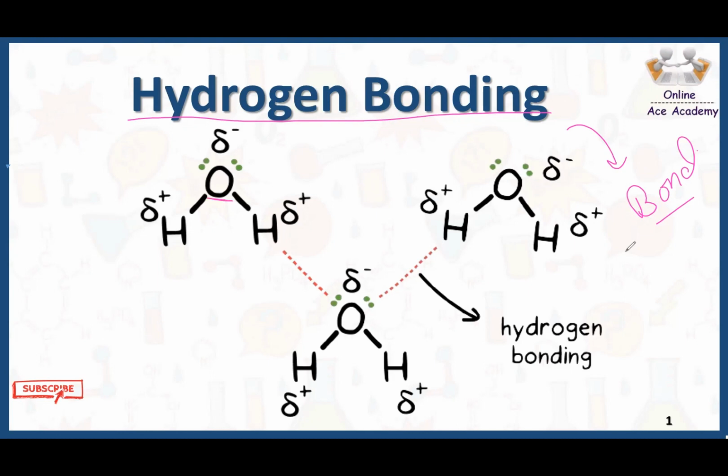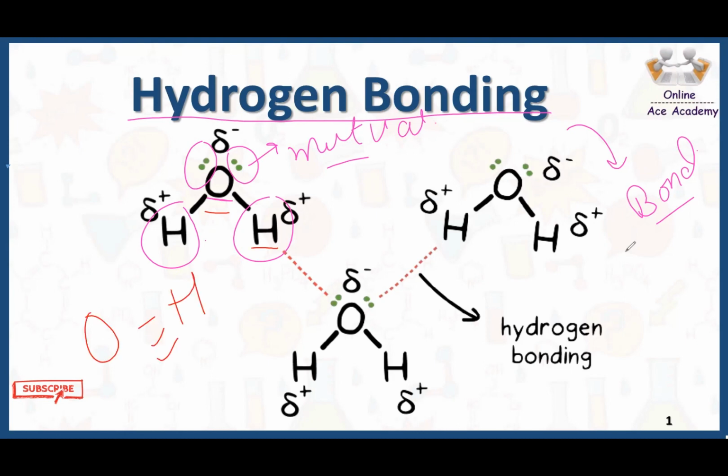Here we have oxygen. Oxygen is electronegative in nature. Here we have these two hydrogens. Now in this hydrogen and this oxygen, a bond is present, and that bond is a covalent bond because here we have mutual sharing of these electrons, and the electronegativity of oxygen is very high as compared to this hydrogen. Due to that electronegativity difference, oxygen got a partial negative charge and this hydrogen got a partial positive charge.